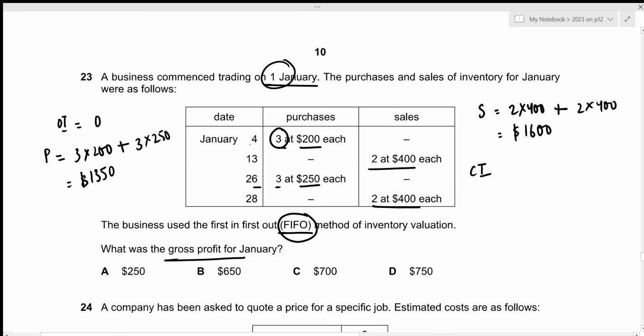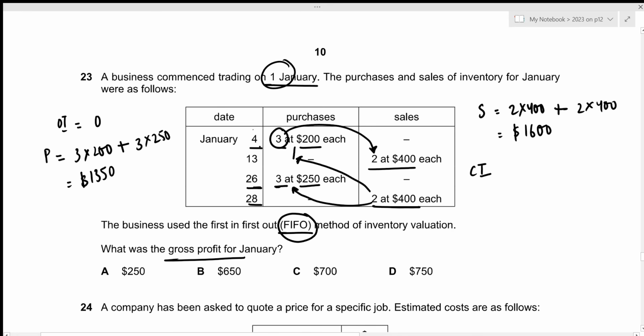Now we made 3 purchases on the date of 4th January, and out of these 2 were used on 13th January. So we still have 1 remaining purchase made on the 4th of January. Then we made an additional purchase of 3 units on 26th January. Then on 28th January, we again sold 2 units. So out of these 2 units, one will be the unit bought on 4th January. Then the other one will be the unit bought on 26th January.